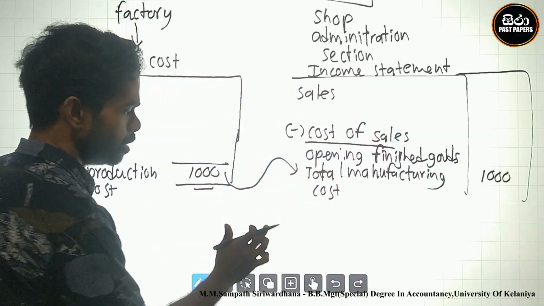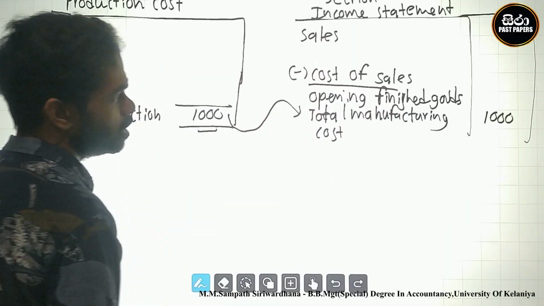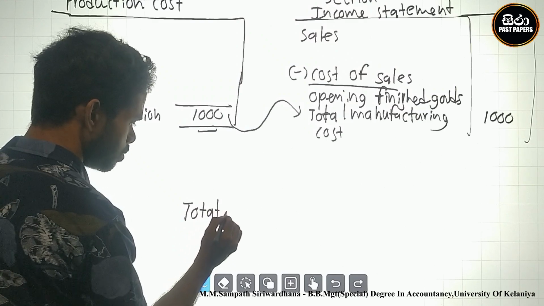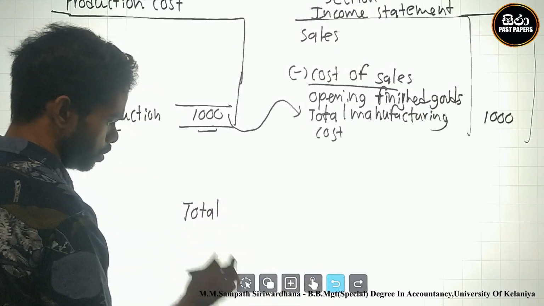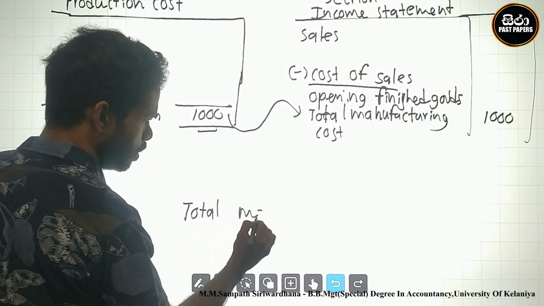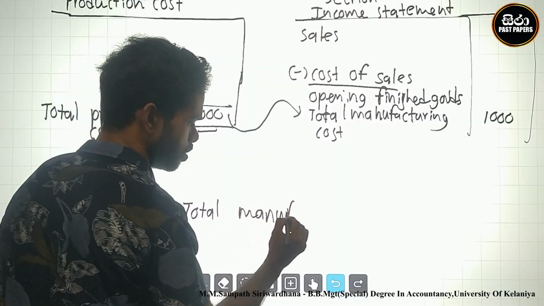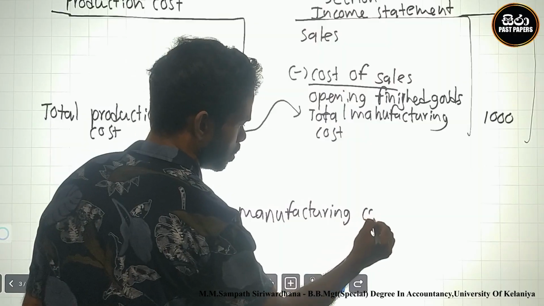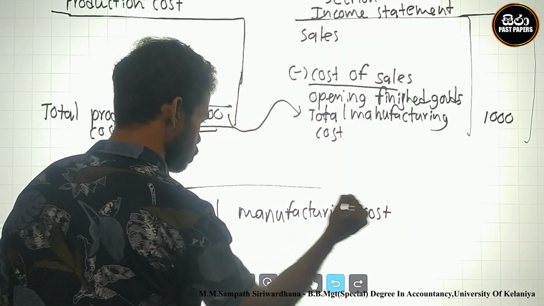Therefore, I divide the total manufacturing cost in two.